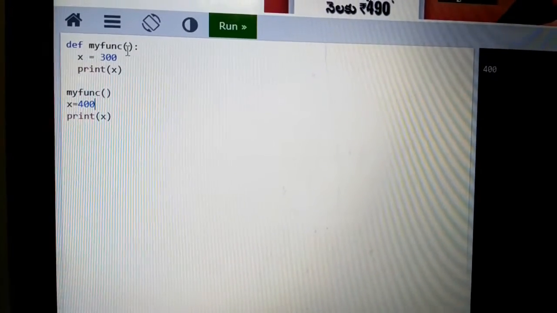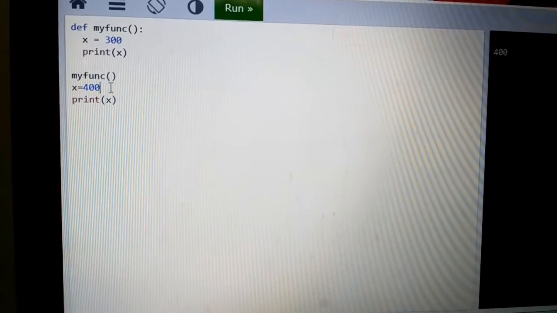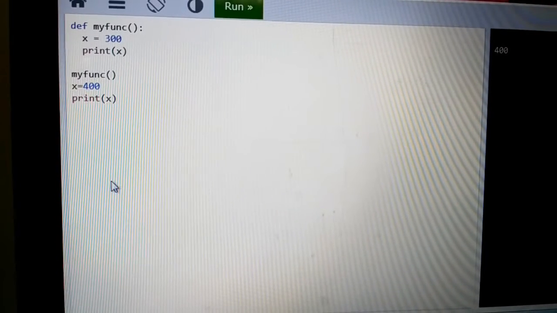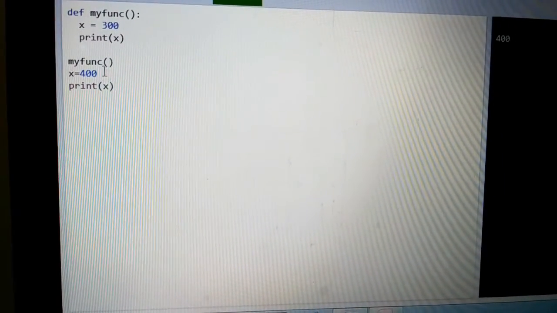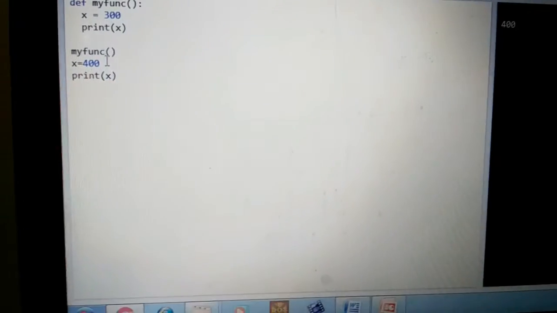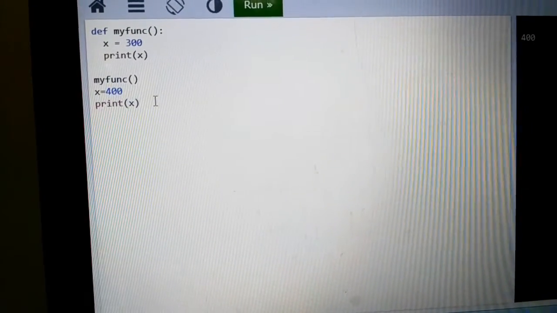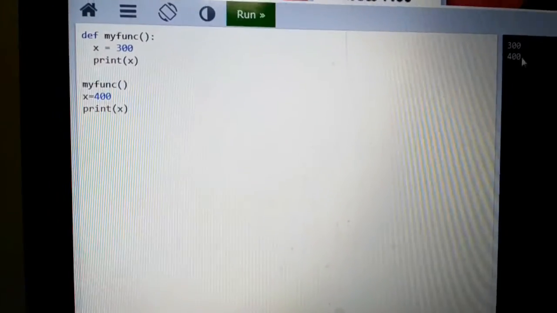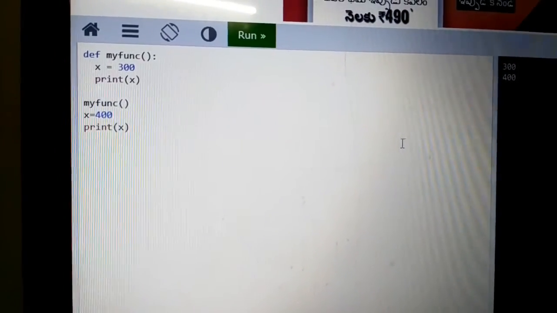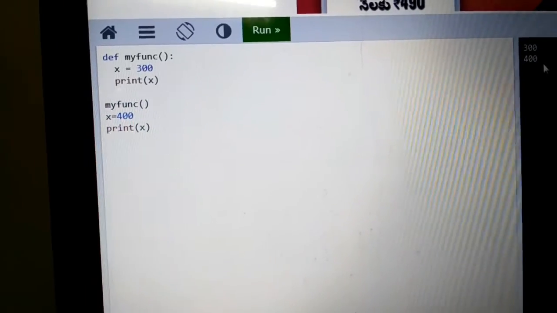But subfunction variables are not accessed in the main function. Here x is equal to 400 is created in memory with the value 400 and then prints the value of x in the next statement. So it prints the value 400 here. That's why it prints the values 300 and 400.